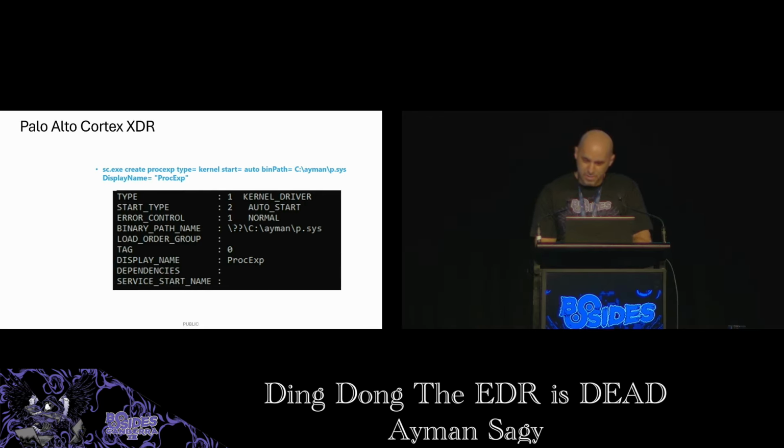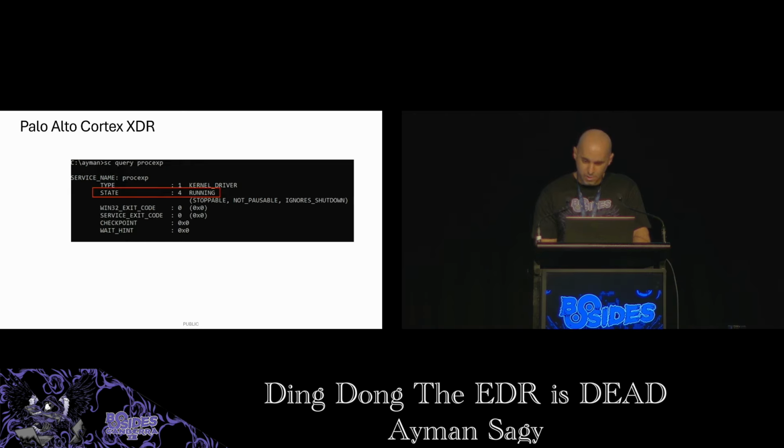So fiddling further around, I did a ridiculously simple test. I was like, I'm not sure if this is going to work, but let's find out. I installed the driver, but did not load it yet. I just created a service that automatically starts this driver on boot. At this point, nothing happened yet to trigger the EDR. I just configured Windows to load this driver on startup, and then rebooted. Lo and behold, I found the driver loaded and running after reboot. Apparently what happened is that the driver got loaded early enough before Cortex could block it. Turned out to be a simple attack after all.